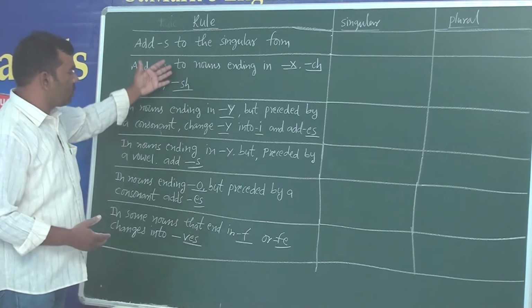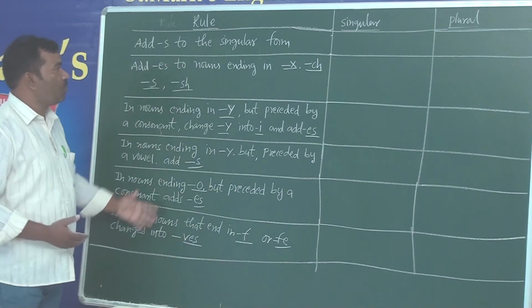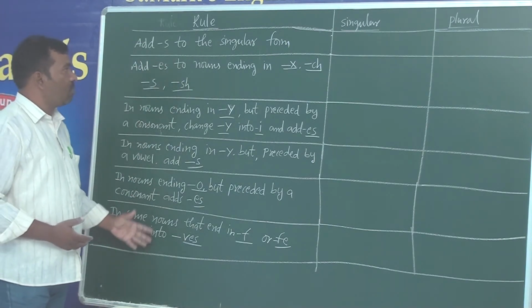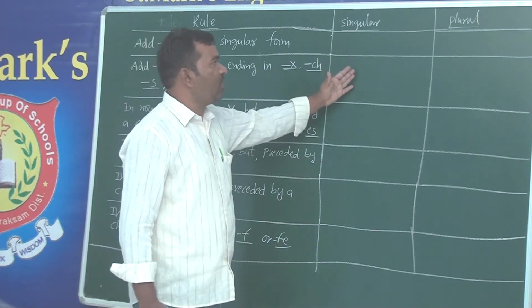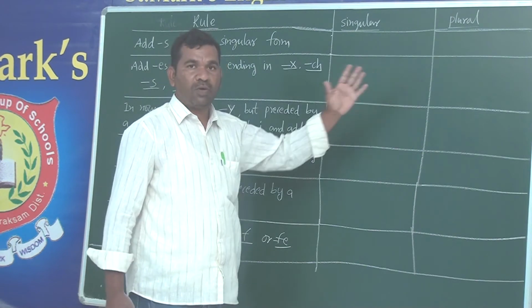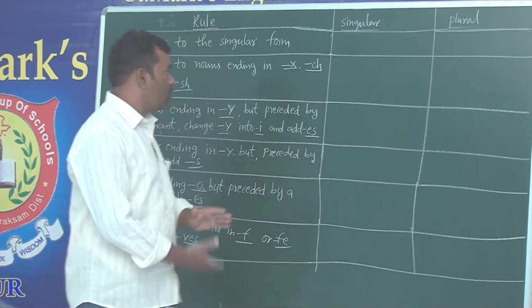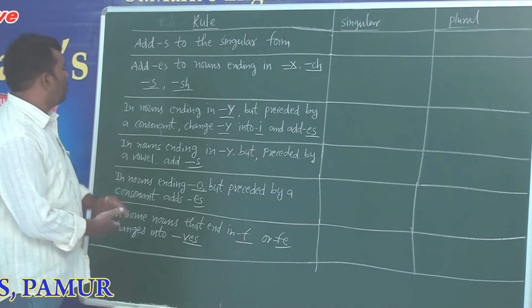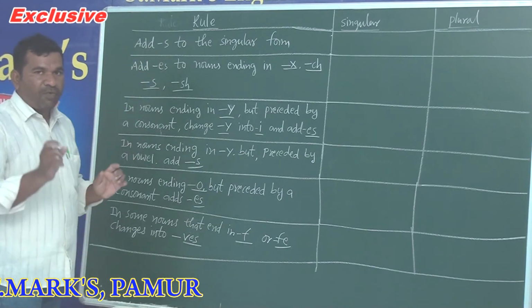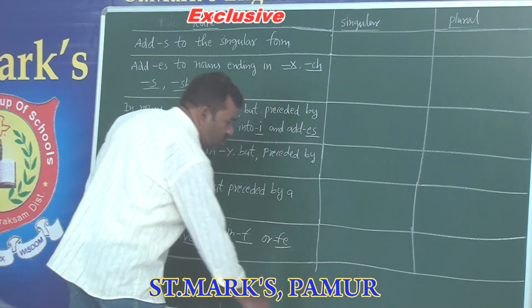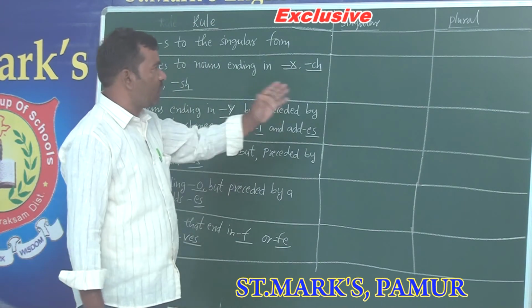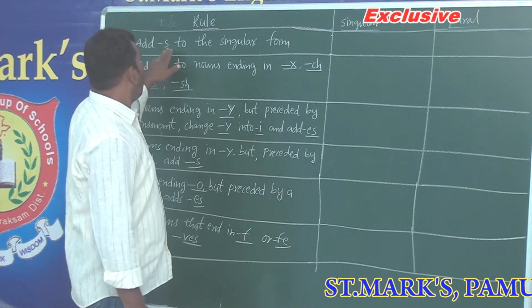So here are some rules for you. By following these rules, you can change a singular word easily into plural. Okay? So let us see what these rules are. First, you see the very common rule.